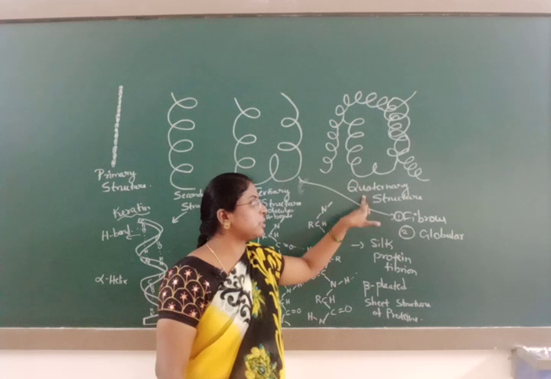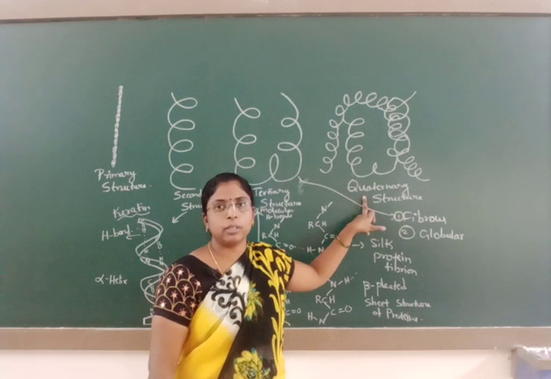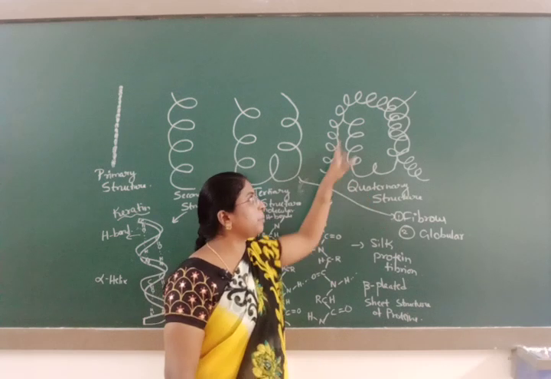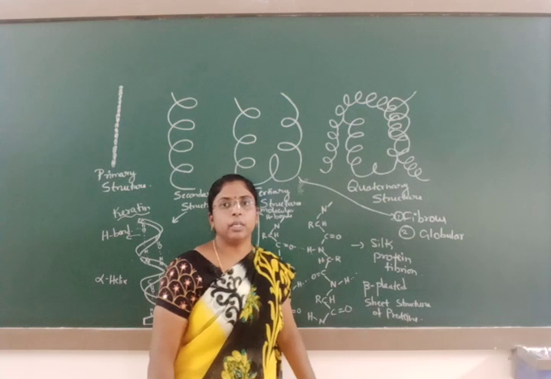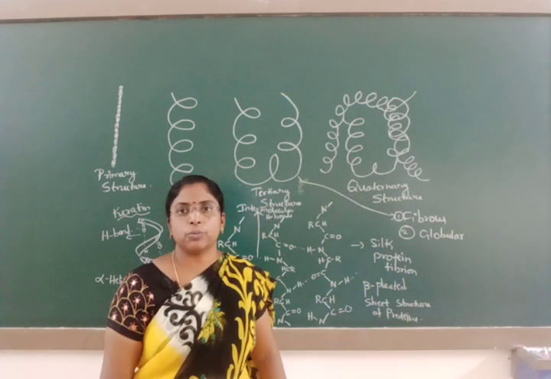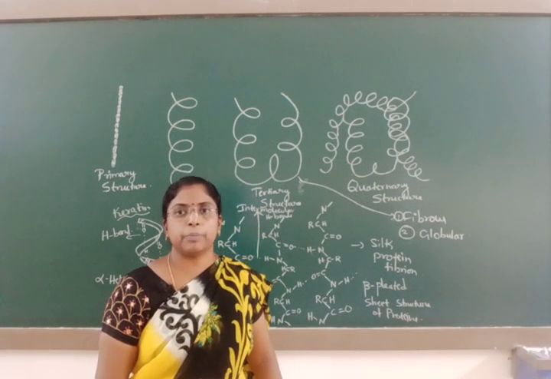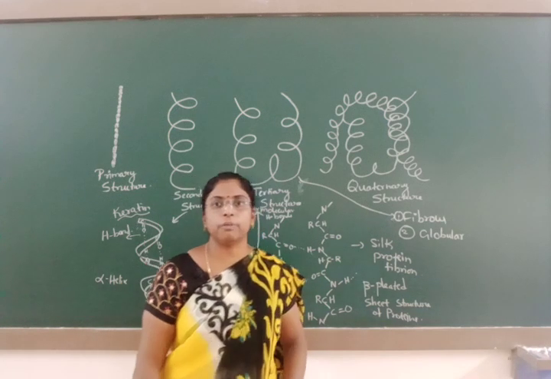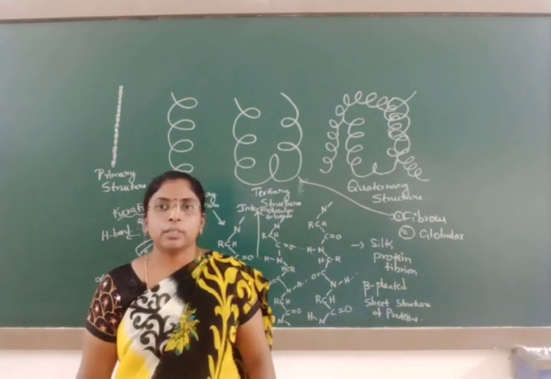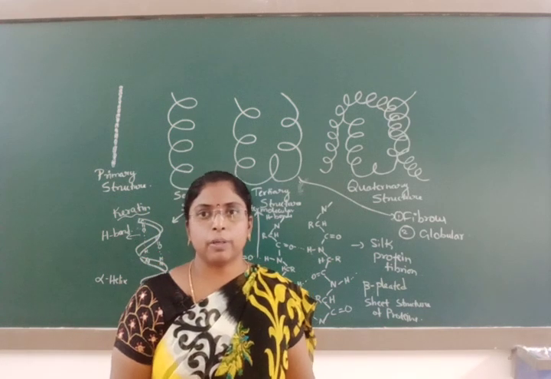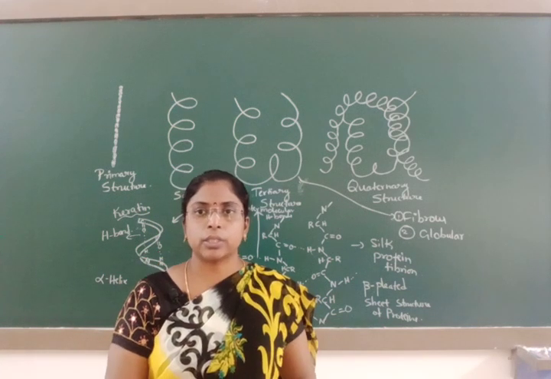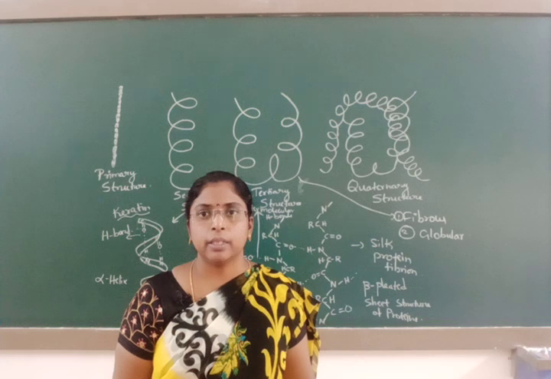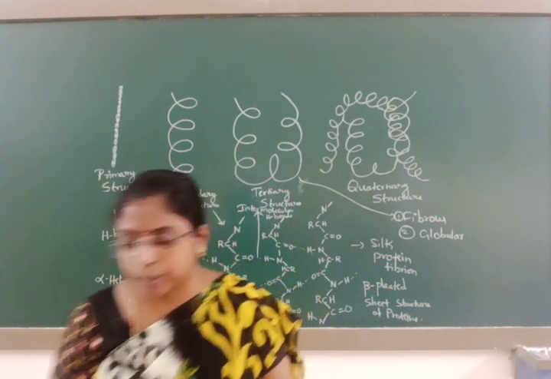Then the structures are known as quaternary structure. Each polypeptide chain has a unique structure with respect to the other polypeptide chains. It will form a quaternary structure of proteins. This is regarding the structure of proteins. After structure of proteins, next comes denaturation of proteins.